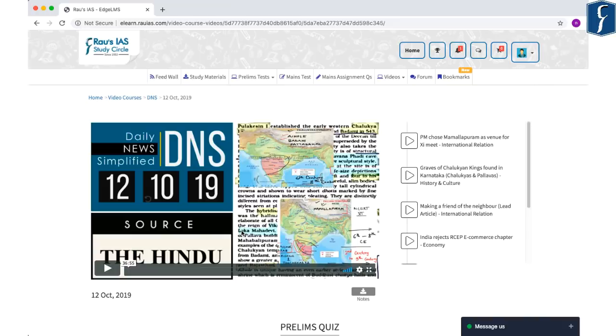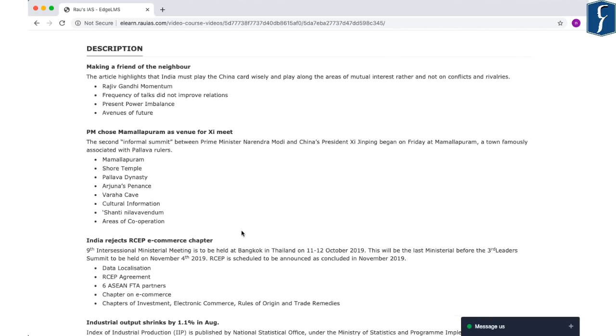And on DNS dated 12th October 2019, various aspects with respect to the Mamallapuram summit were discussed along with the historical importance such as Mamallapuram, Shore Temple, Pallava Dynasty, Arjuna's Penance, Varaha Cave, cultural information, Shanti Nilava Vendam, areas of cooperation, etc. So you see that when the Chinese President arrived in India, this particular news with respect to the Mamallapuram summit was discussed in different DNS videos and different aspects of the news were discussed including the historical aspect with respect to international relations and also about the Mamallapuram summit.